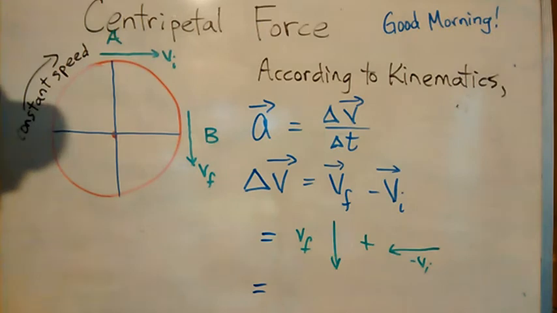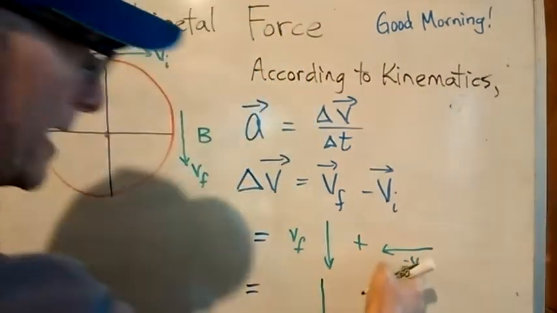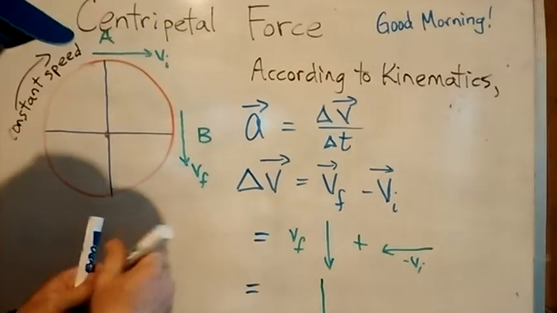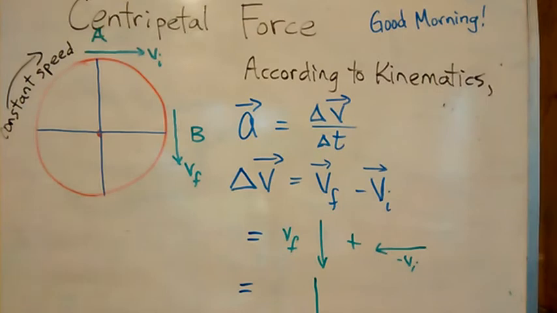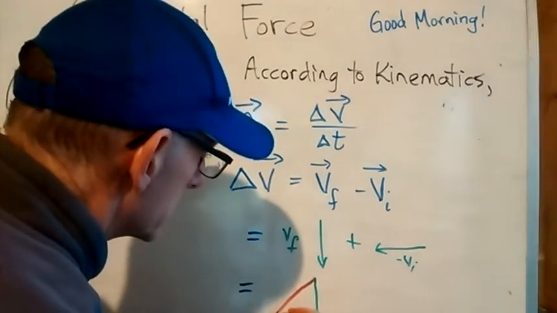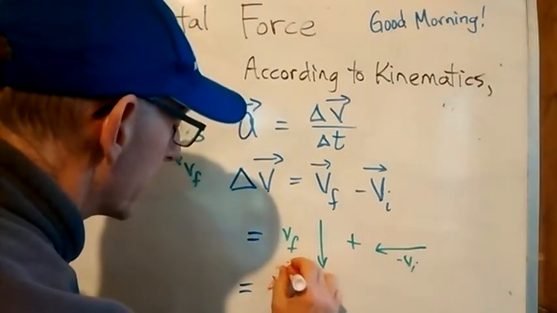So I get a situation that looks like this. I've got VF in that direction, and I add minus VI in that direction, and I end up with a resultant vector going in this direction. That is the change in velocity vector.